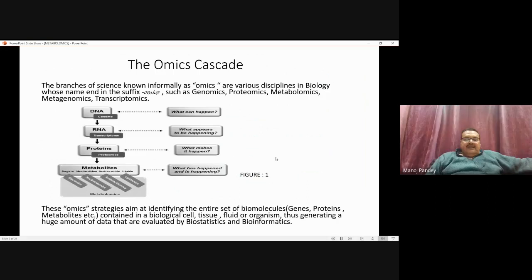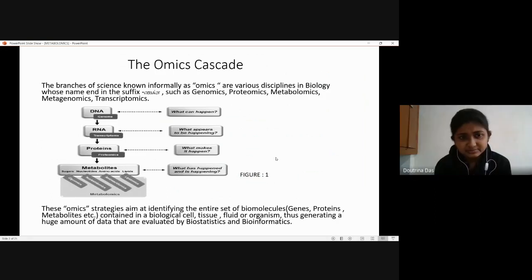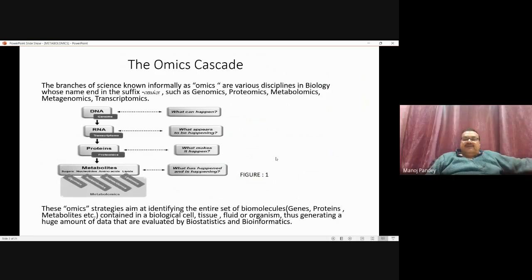In a single line, Dr., the answer is that when you do metabolomics, you know that the DNA transcription has taken place, you know that translation has taken place, and you know that the effector proteins are there. When you do genomics, you don't know whether the transcriptome is going to be the same or different. When you do a transcriptome, you don't know whether translation is going to take place or not.